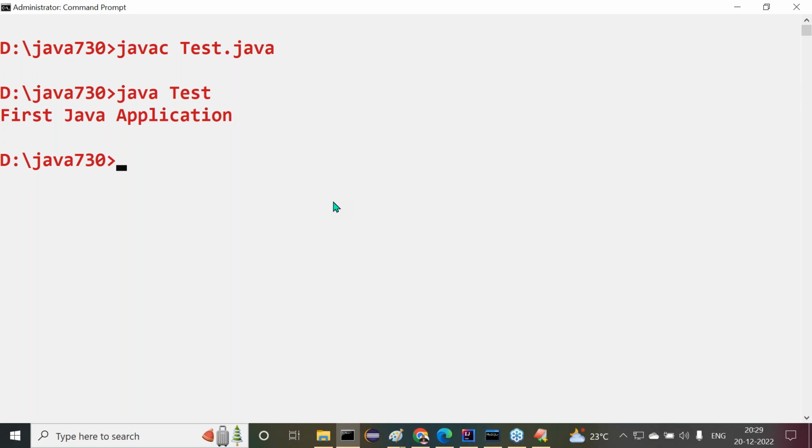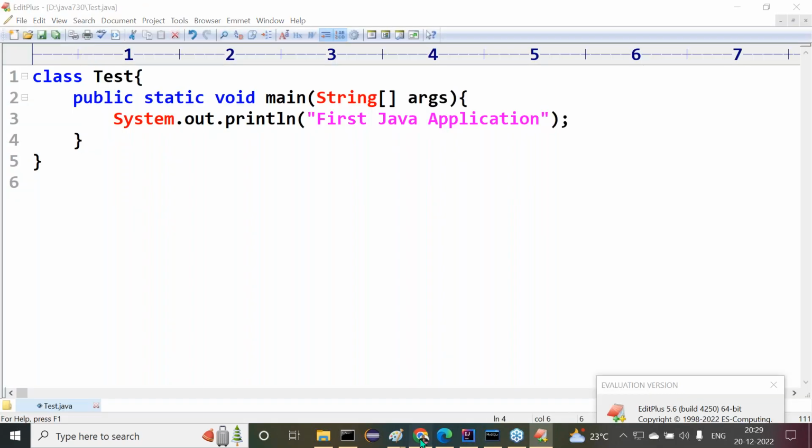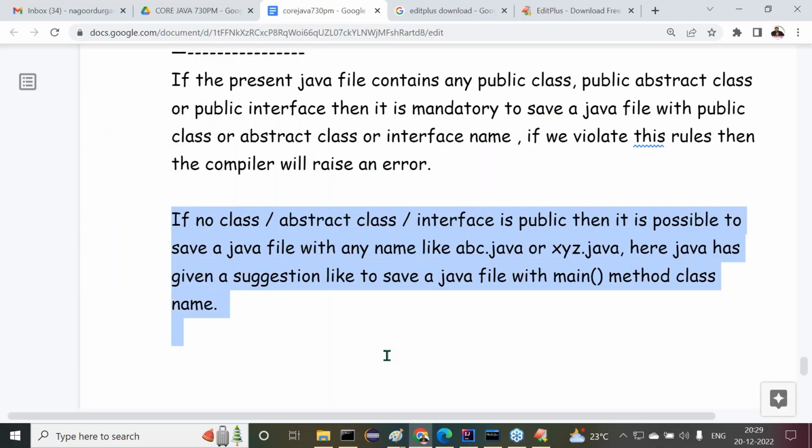That's fine. This is rule number 2, which I completed. On the system I showed that if no class, abstract class, or interface is public, then it is possible to save a Java file with any name like abc.java or xyz.java. Here Java has given a suggestion to save the Java file with the main method class name, which we completed.